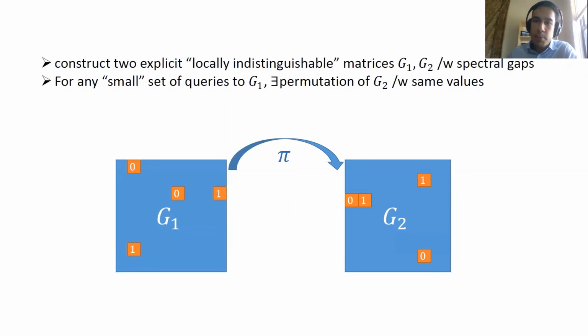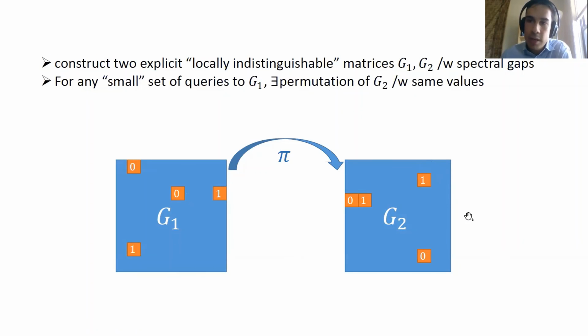This local indistinguishability property essentially means the following. If I have any small set, and small is something technical here that I won't get into, but if any algorithm makes a small set of queries to one of the matrices, and it sees, for example, these entries here, 0, 1 in this column and 0, 1 in this row, then there exists some unique permutation of the matrix G1 that sends it to the columns of G2, such that under that permutation, you would have seen the same exact entries.